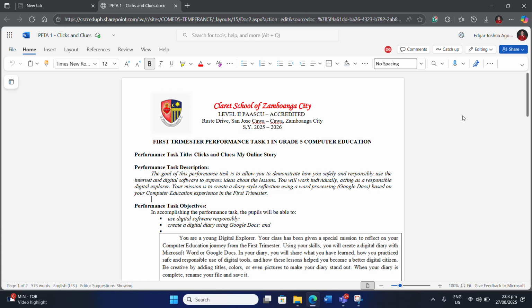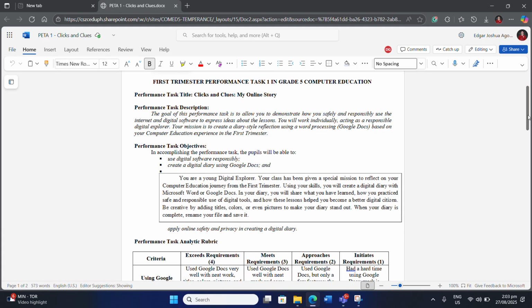Now, there are three objectives to achieve for this performance task. First, you're going to use digital software responsibly. Specifically, you are going to use Google Docs, which I am going to show you a tutorial on later, on how you're going to use it. Next objective is you're going to create a digital diary. Teacher, what is a digital diary? This is a diary that is done in a software. Later on, I am going to show you how to do it.